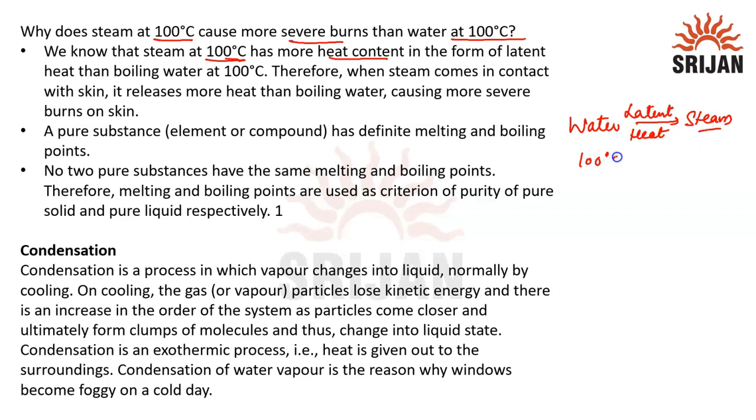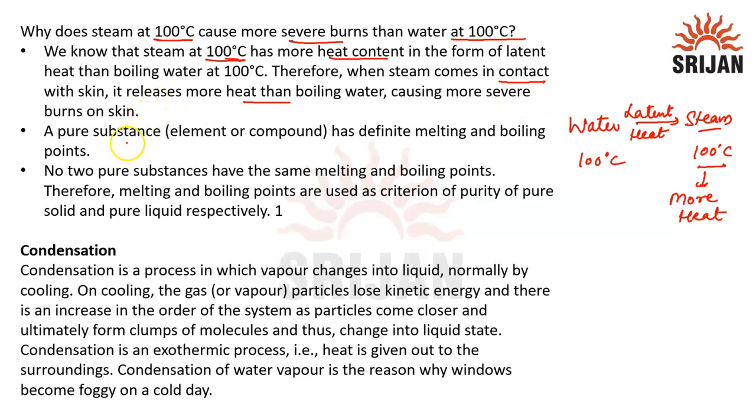Although both are at 100 degrees Celsius, the steam has more heat in the form of latent heat. So when steam comes in contact with the skin, it releases more heat than boiling water, and that is why steam causes more severe burns on skin.